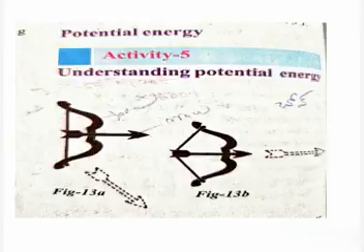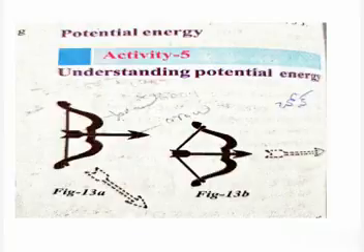Potential energy is nothing but the energy possessed by an object because of its position or shape. It is called potential energy. Due to a change in the position or shape of an object, the energy that comes out is called potential energy.